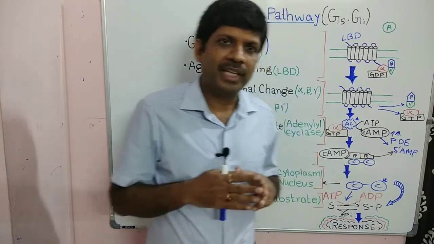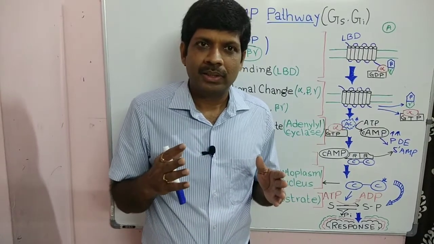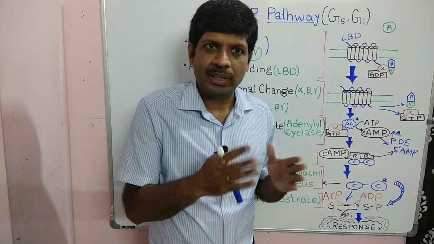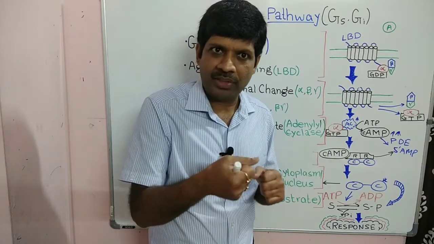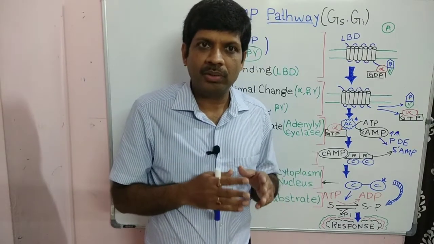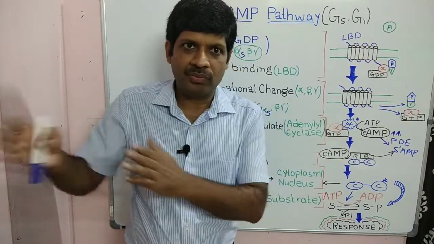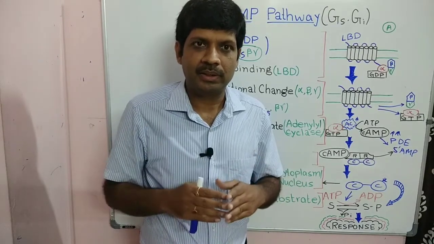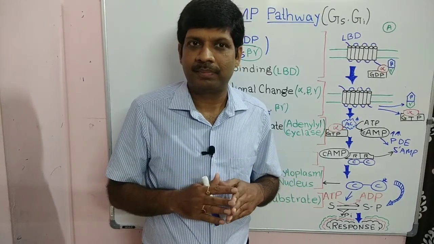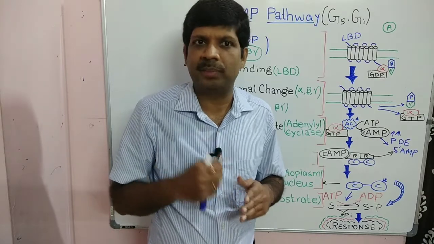Now, what happens in signal transduction? Signal transduction is more like a relay race, where a racer, the first person, transfers the thing which is given in hand to the other person. So that is the relaying of the information. So here also the information is relayed from one place to another place which is far away by some mediators, and those mediators would be known as the second messenger system. There are primary messenger system, the secondary messenger system, and the tertiary messenger system.